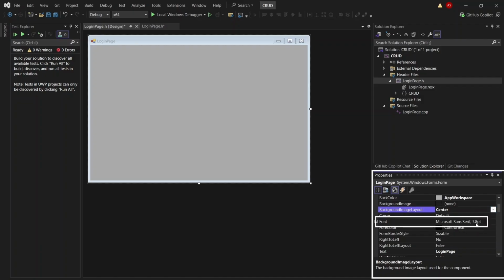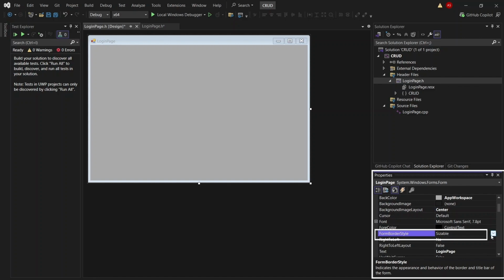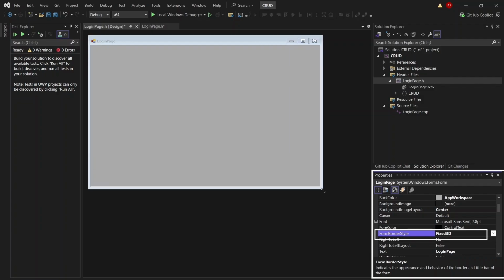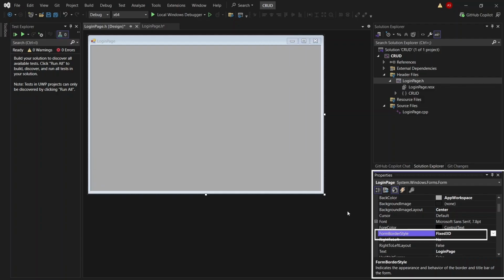Cursor is default, and for the font I'm not doing any kind of change here. Okay, form border. Did you identify the change? What happened here? Fixed 3D changed the layout or border option.